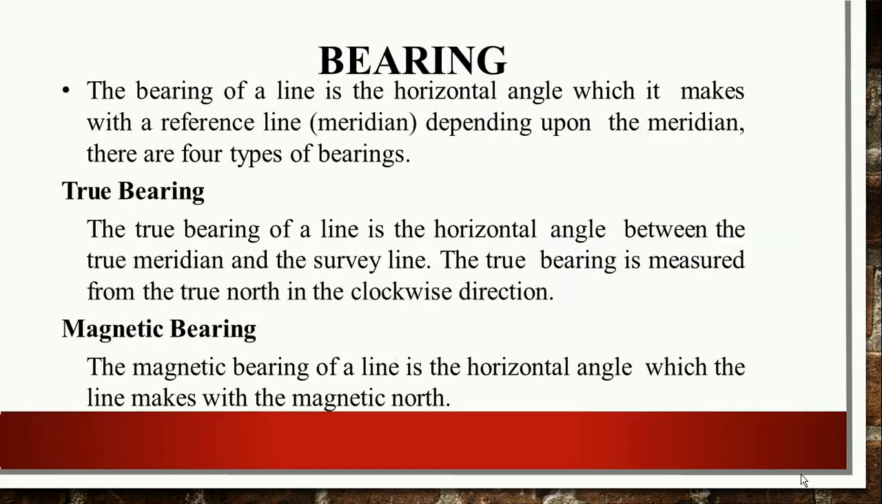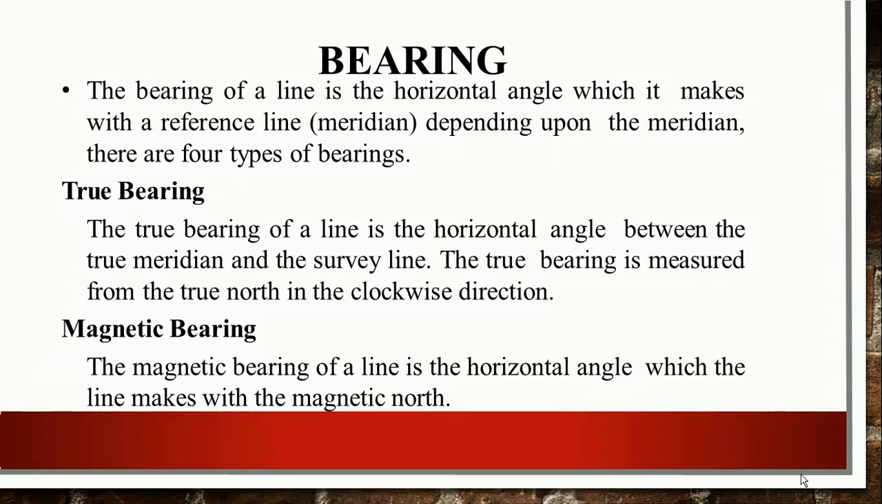Next I am going to deal with the topic of bearing. So what is meant by bearing? Bearing is nothing but a horizontal angle which a line makes with reference to the magnetic meridian. Depending upon the meridian, there are 4 types of bearings. Bearing is a horizontal angle made with a reference line called the meridian.